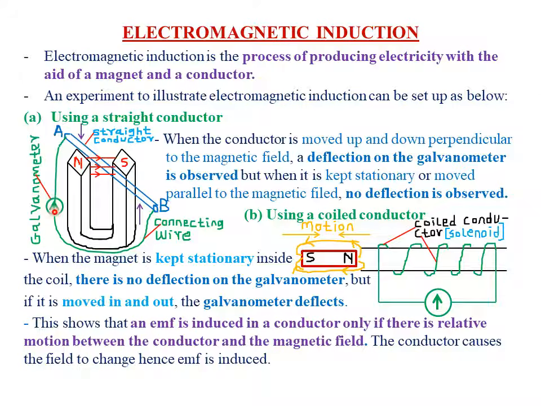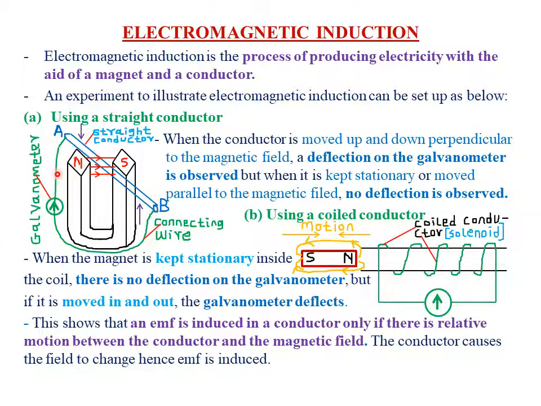Remember, the only difference between a galvanometer and an ammeter is that a galvanometer is able to detect small changes in current, and its scale always starts from 0, such that when there is no current flowing through the circuit connected to the galvanometer, the pointer will be at the 0 mark. But when current flows through the circuit, we expect the galvanometer to deflect either to the right or to the left, depending on the direction of the current.